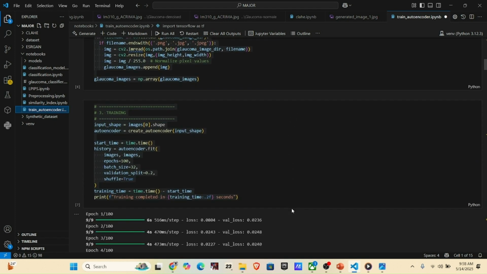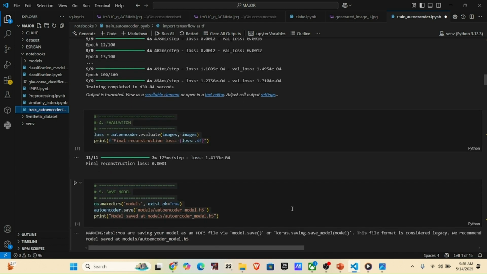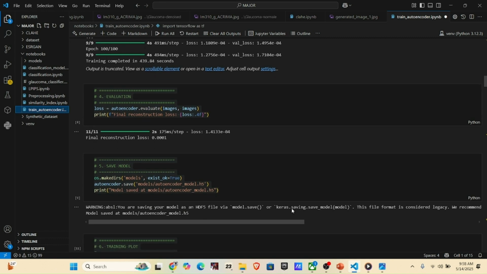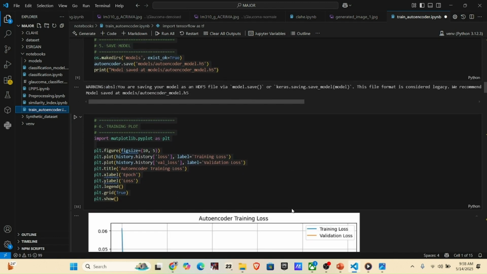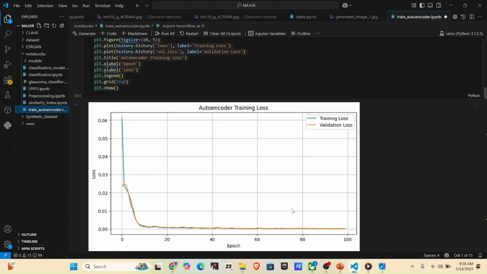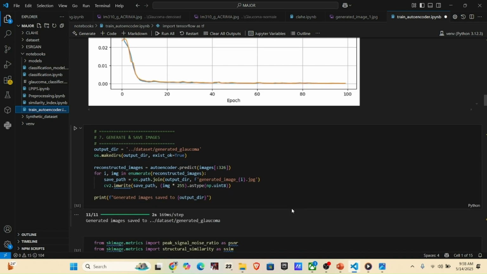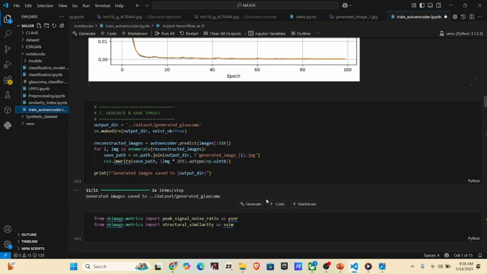Then we will be training our autoencoder with 100 epochs, and while training, the validation loss is almost equal to 1.7 times 10 raised to negative 4. Then we will do the evaluation of our model, and then save the model. And then we will plot the training loss against the epochs. Then we will try to generate images. The generated images will be stored